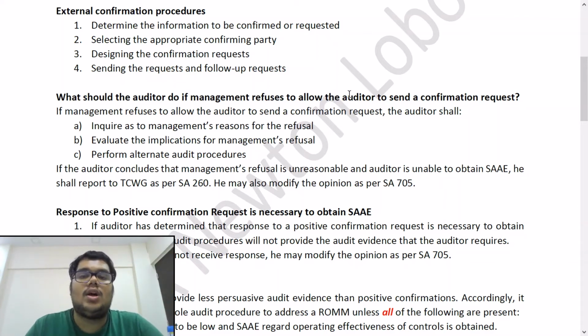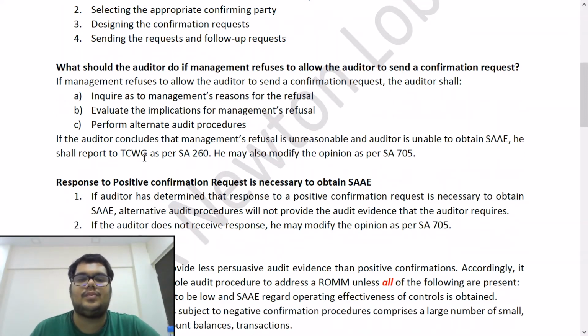Now, follow-up requests are also very key because let us say you have sent the confirmation but you have not got a response. It is your duty and responsibility to send a follow-up request. Maybe the third party has overlooked the confirmation. Maybe he has not received it, in rare circumstances, there is some kind of problem in the delivery. So that is why you send a follow-up request to get a confirmation that he has received it and that he please reply to the confirmation that has been sent to him.